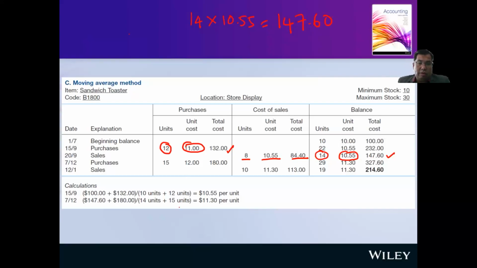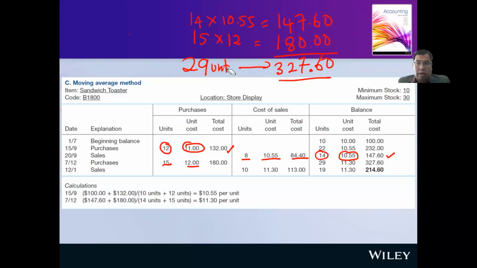Then you purchase another 15 units at a price of $12. That gives you $180. What is the total value of your inventory now? 147.60 plus 180 is 327.60. What is the number of units? 29 units. Every time you purchase an item, you need to calculate the new average unit cost.